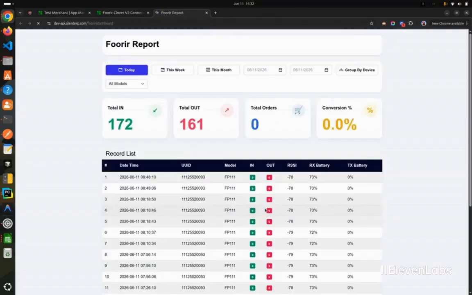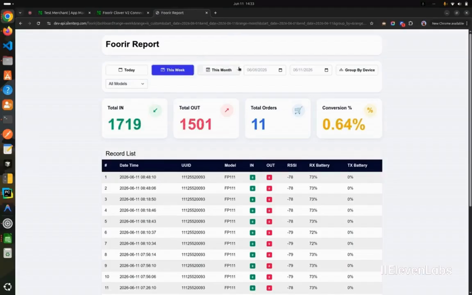The dashboard provides real-time and historical visitor counting information collected from the Clover device. The user can filter data into today, this week, this month, and also a custom date range.